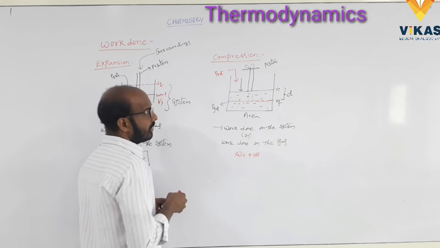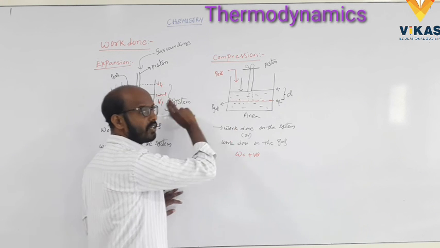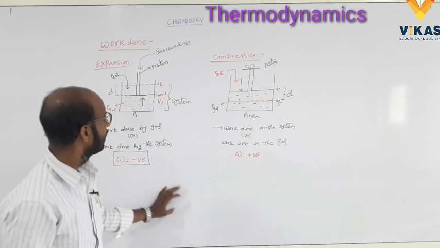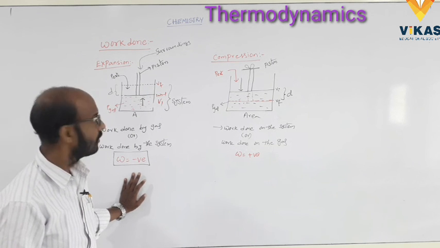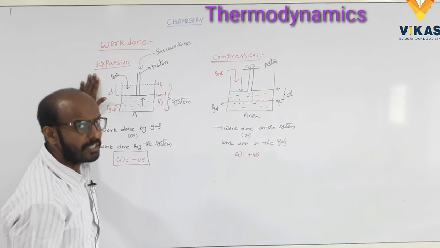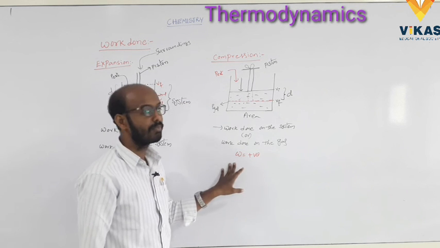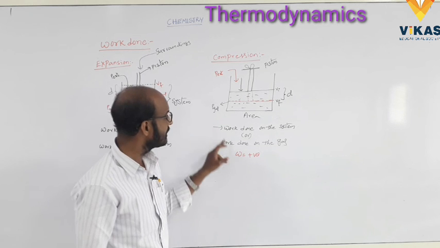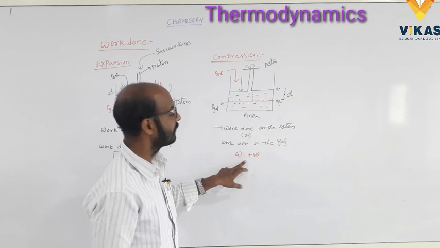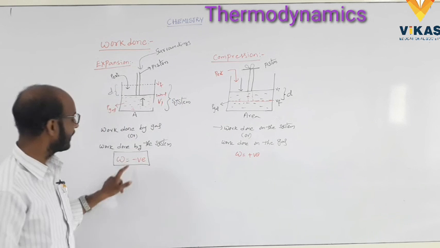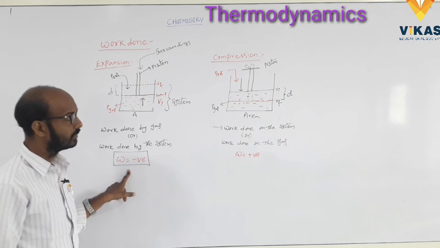Okay, so here are the two sign conventions of work, the positive and negative. In expansion, work is negative; in compression, work is positive. Work done on the system is positive, work done by the gas is negative. Clear?